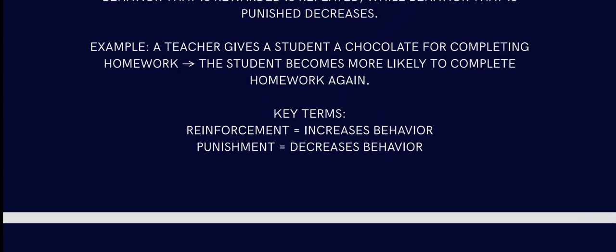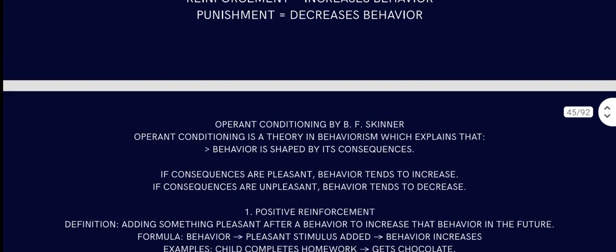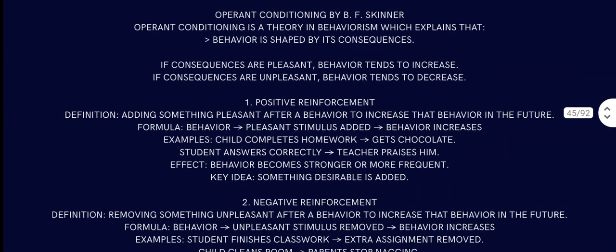When you reinforce something, the behavior increases. When you get punishment for it, that behavior decreases. So operant conditioning by B.F. Skinner is what? Operant conditioning is a theory in behaviorism which explains that behavior is shaped by its consequences. If consequences are pleasant, behavior tends to increase. That is true. If consequences are unpleasant, behavior tends to decrease.